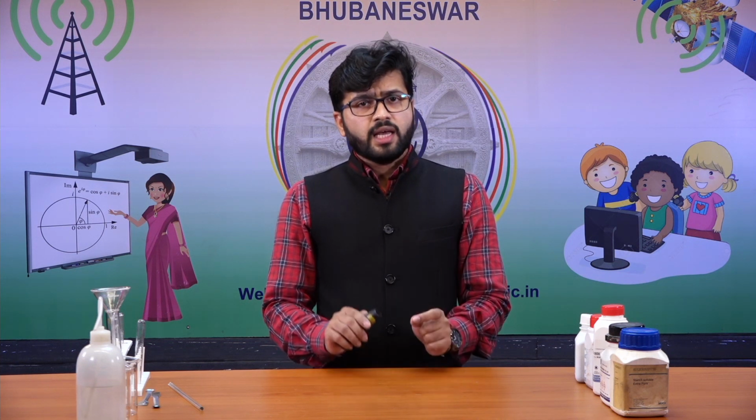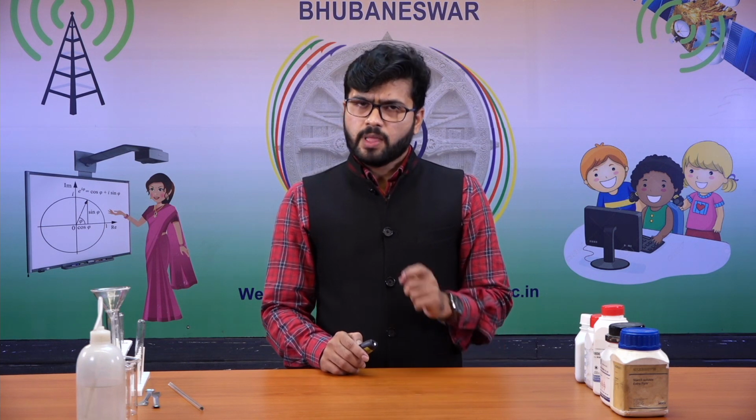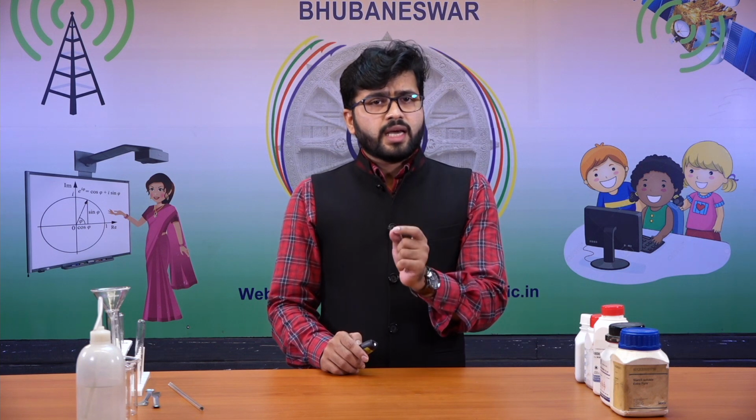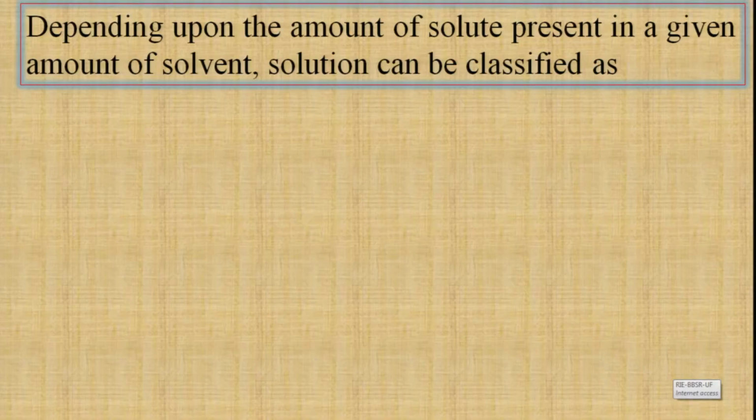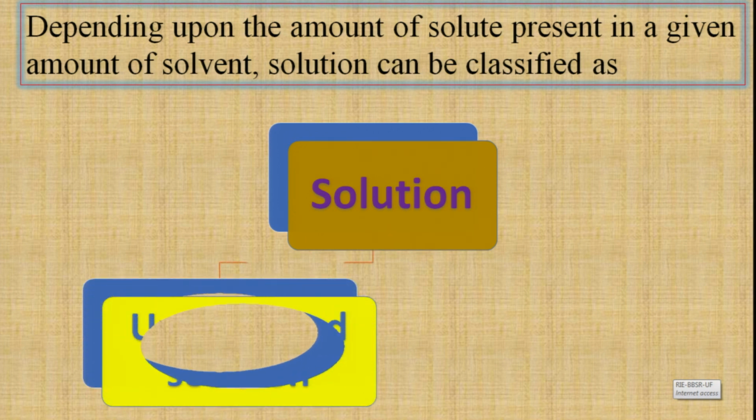So here, the two terms that I introduced are comparatively less and comparatively more. These two terms are relative. That means I am indicating the amount of solute that I have dissolved in that particular solution. So, depending on the amount of solute that has been dissolved in a given volume of solvent, we can have two different types of solution. One is your unsaturated solution and another one is saturated solution.